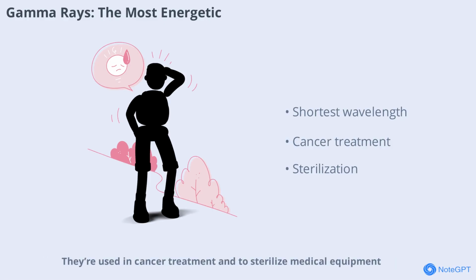They're used in cancer treatment and to sterilize medical equipment. Because of their high energy, gamma rays can be dangerous, but when used carefully, they save lives and advance science.